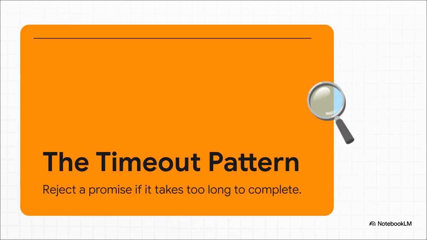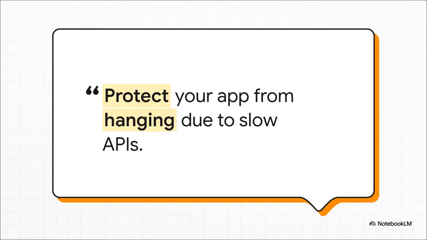And here's that timeout pattern again. We touched on it with Promise.race, but it's so important it deserves its own moment. This is what saves your users from that nightmare scenario. You know the one, staring at an infinite loading spinner because some API request just went off into the void and never came back. So, at the end of the day, this isn't just about writing clever code. It's about respecting your users' time. You're basically drawing a line in the sand and saying, I'm not going to make you wait forever. And that creates a way better experience.